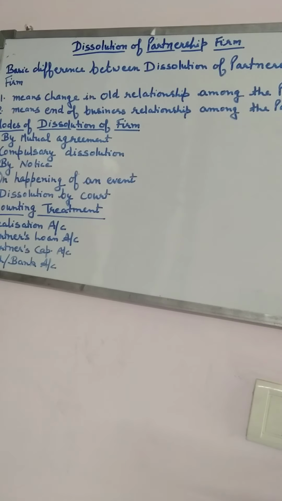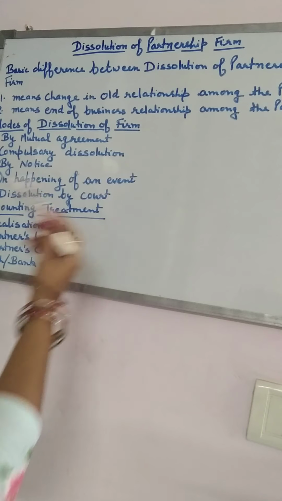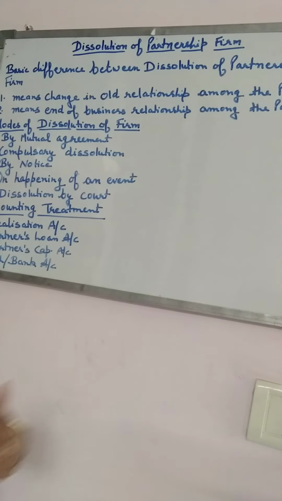The next one is dissolution by court. In some cases, the court can interfere in the firm relating to the dissolution process. The reasons can be that a partner becomes of unsound mind, a partner is found guilty of misconduct, or the court finds dissolution of the firm justified.